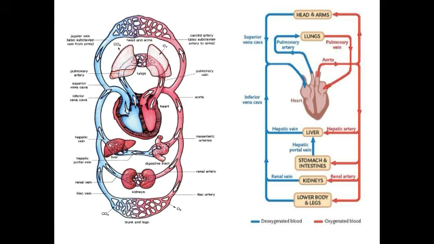Here gaseous exchange takes place, and after that the deoxygenated blood in the lungs is converted to oxygenated blood, and it again moves into the pulmonary vein, and from the pulmonary vein it enters the heart, and through the aortic valve it circulates to all parts of the body. This is the working of the heart. Can you understand the function of the heart, children?